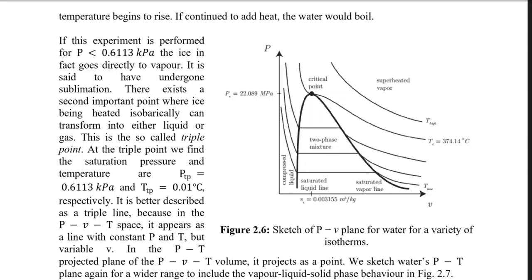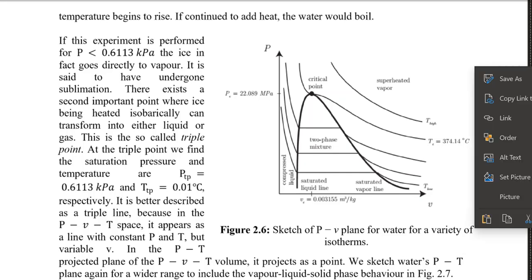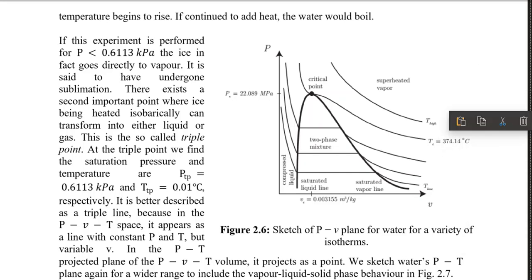For example, you have steam somewhere, which is definitely in a gaseous state. If you increase the pressure on it while keeping the temperature constant, the gas will try to condense.